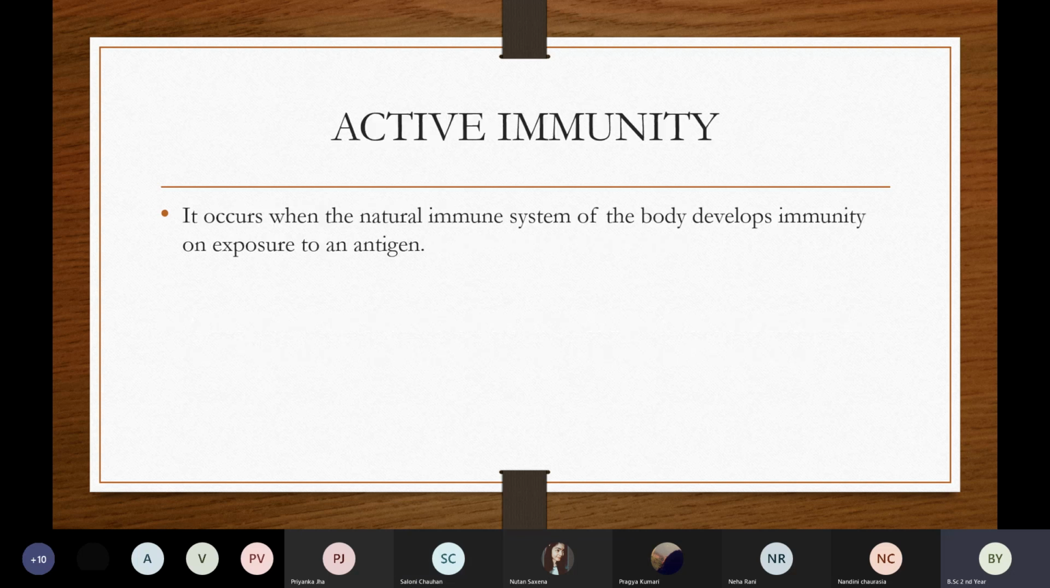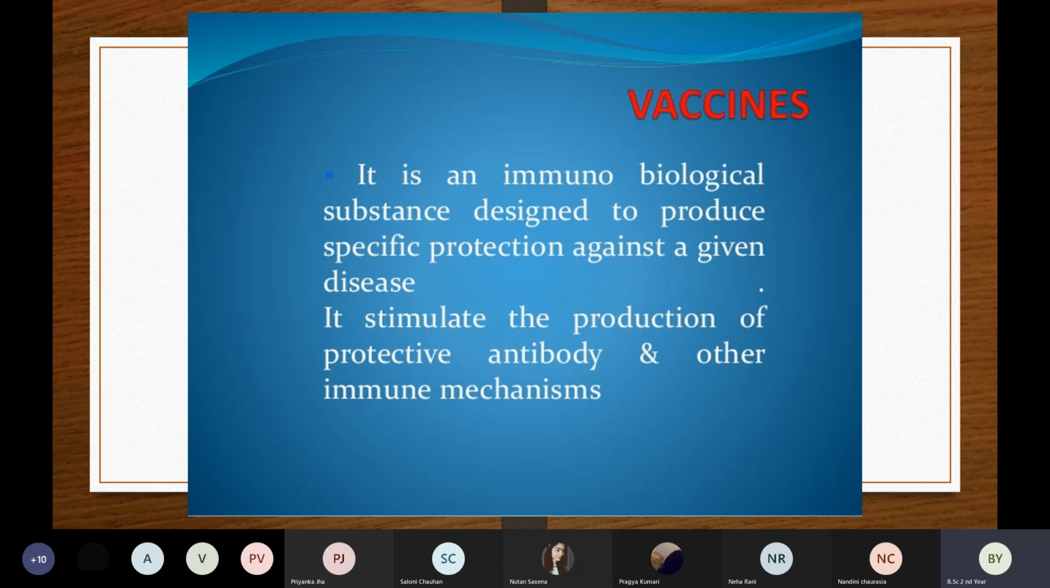So, like I said, first of all is the active immunity. It occurs when the natural immune system of the body, so this occurs naturally. Whenever there is an antigen in our body, our antibodies will be active and they will attack the antigen. So that is called the antigen antibody response, and this whole procedure we call active immunity.